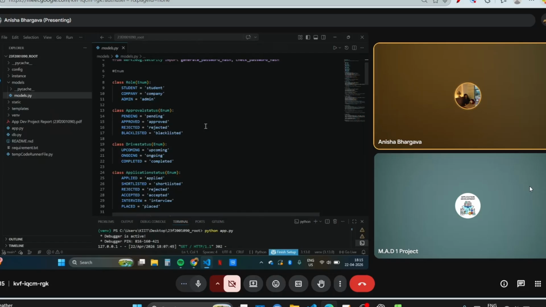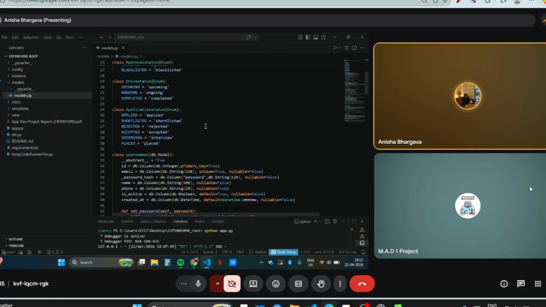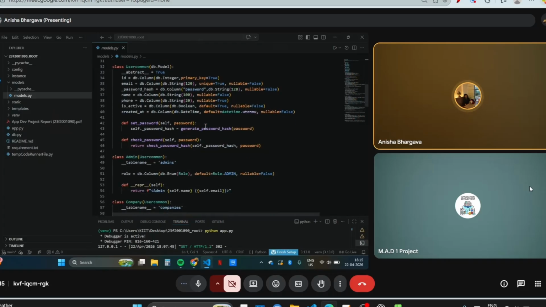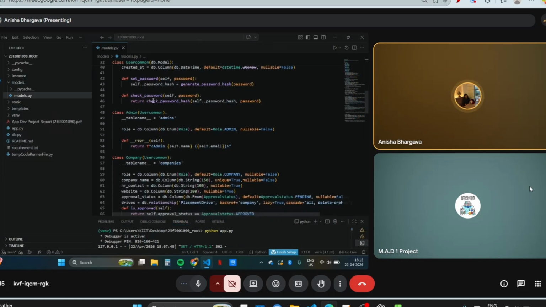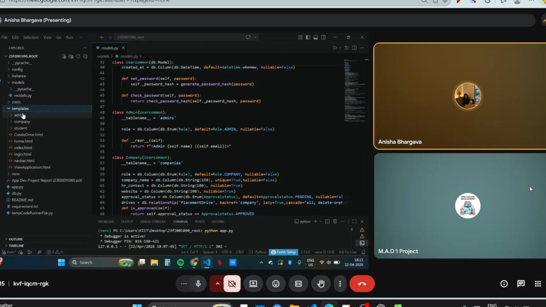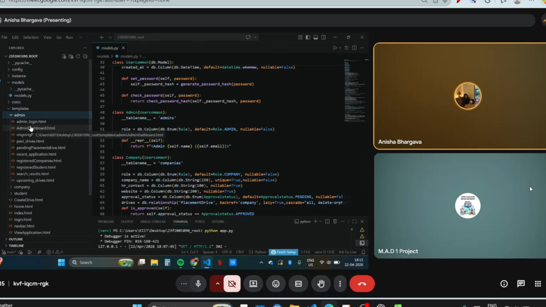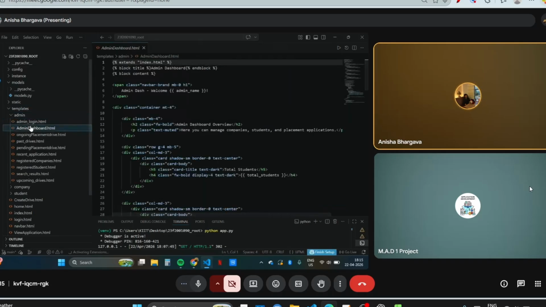For admin, in the admin dashboard we will be having registered companies. I will be going to that admin dashboard where I will explain all the components we have on it. So let's go over there. Should I go to app.py or directly to the admin dashboard?